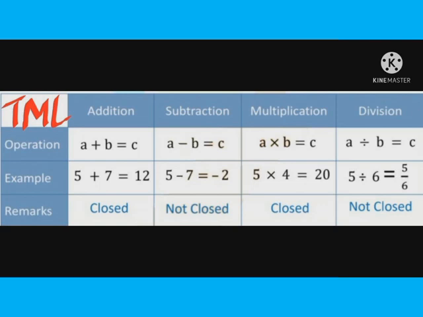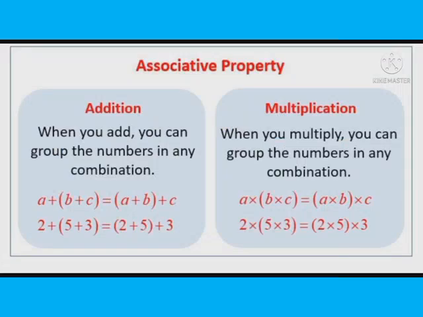But in case of subtraction and division, see what happens. It is 5 minus 7. What do we get? A negative number, that is minus 2. And in division, it is a fraction. Okay, next is the